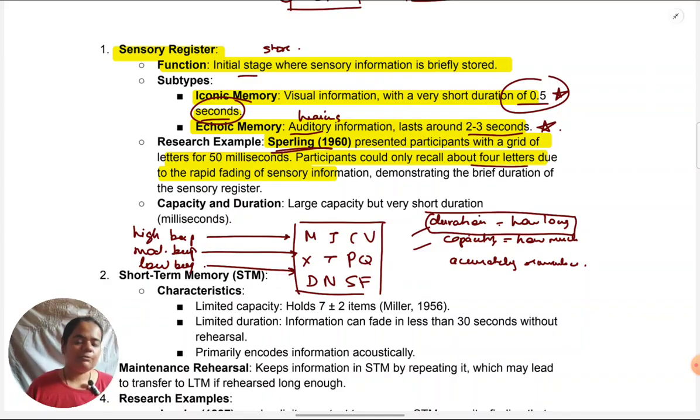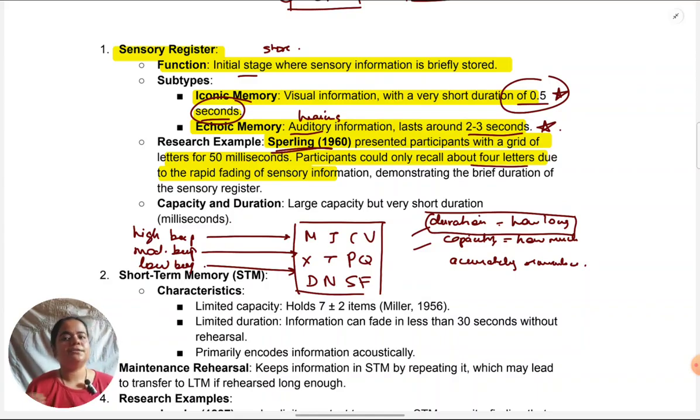Now the question is, how do we cover this study in the exam? There are 2 ways of covering it. If there's a question on sensory memory, AO1 type, descriptive type, definitely you can give this study within it. For description, you can describe what is found. Another way of using the study is to use it in evaluation.